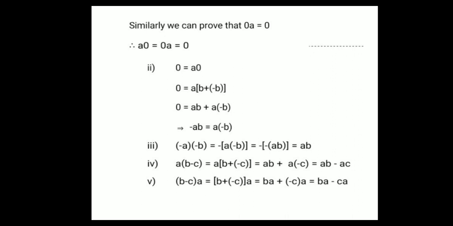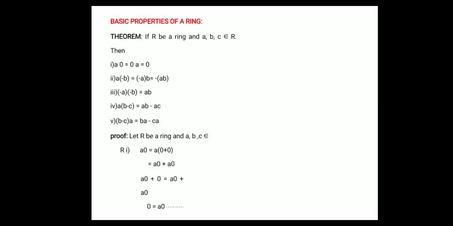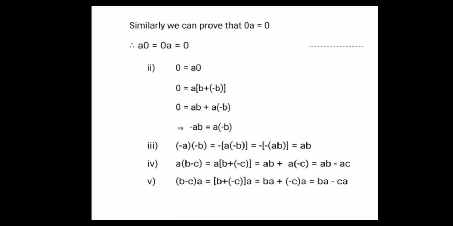We are going to the next condition. Second one, we have to prove a·(−b) = (−a)·b = −(ab). Firstly, taking by condition 1, 0 = a·0.